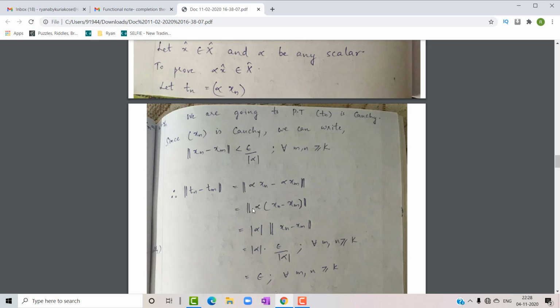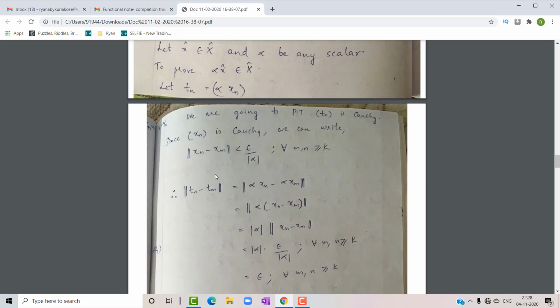By the property of the norm, the norm of alpha into x is equal to modulus of alpha into the norm of x. Using that property, it is equal to modulus of alpha into the norm of xn minus xm.